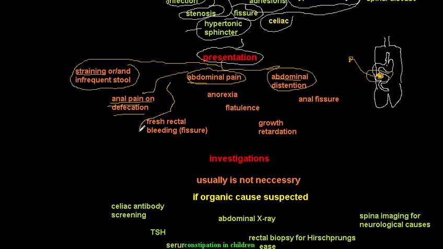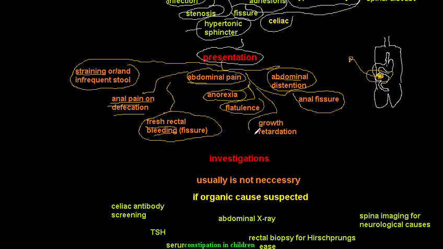Fresh rectal bleeding, because this hard stool may lead to anal fissure. I told you that constipation is a cause of anal fissure and the anal fissure is a cause of constipation. So anal fissure due to stool impaction may lead to fresh rectal bleeding. And anorexia: a patient who has all these symptoms will of course have anorexia.